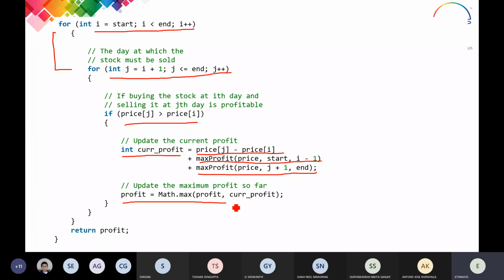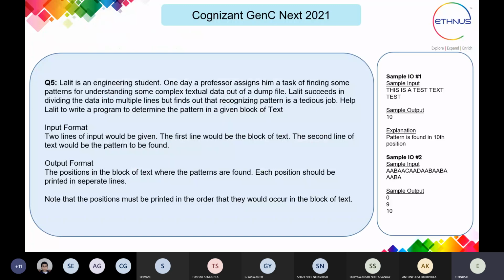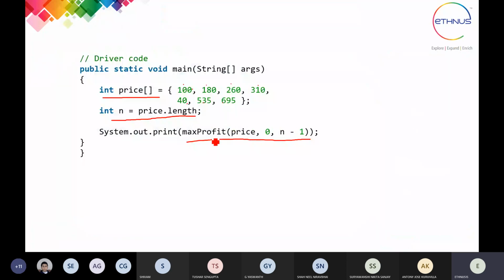Then we update the profit using the Math function max, which will return the maximum value which is present in your current profit array. So the maximum value will be returned here, which is nothing but the profit. This function will return you the maximum profit, and that is going to be displayed in our main function here. So this is how this program works.